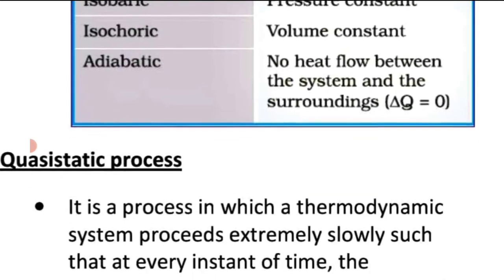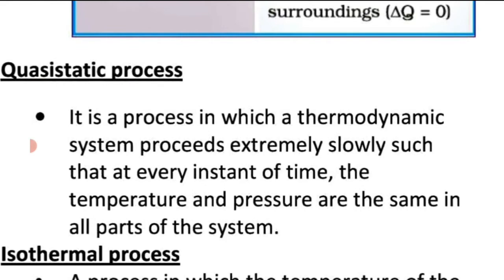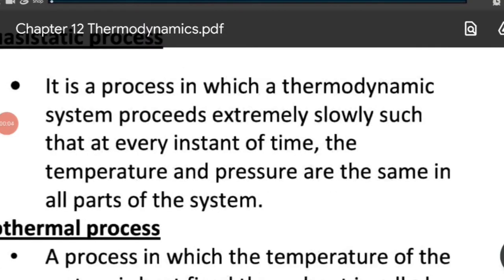Before that, let's discuss a term called quasi-static process. Quasi-static process is a process in which the system and surroundings appear to be static. That means at any instant we don't have a feeling that the system and surroundings are undergoing a change. Such processes are called quasi-static processes.